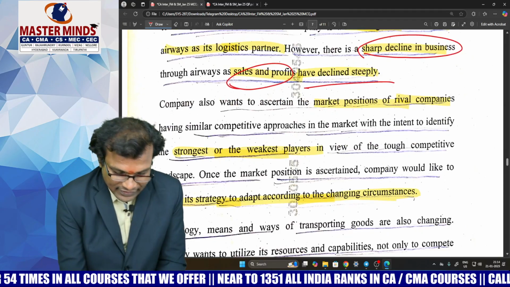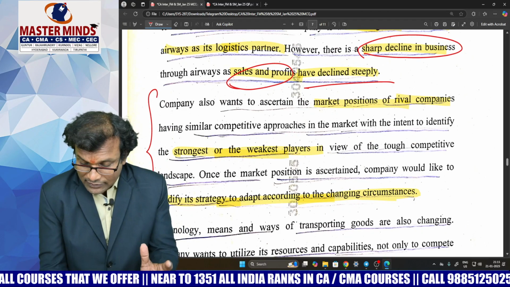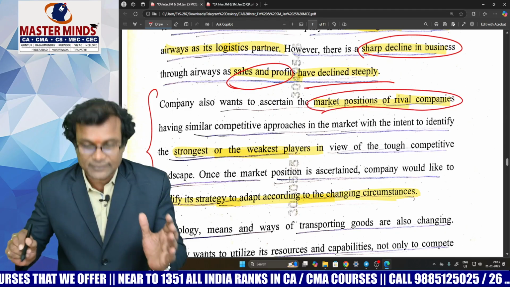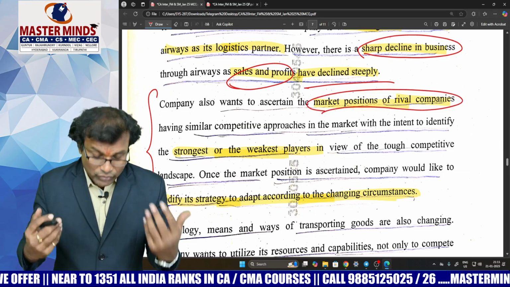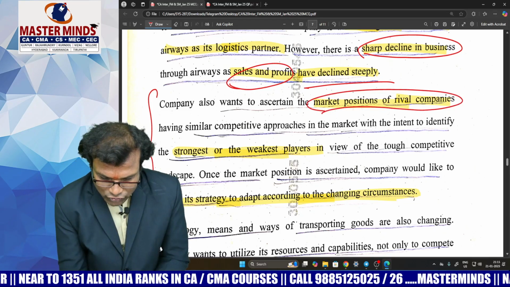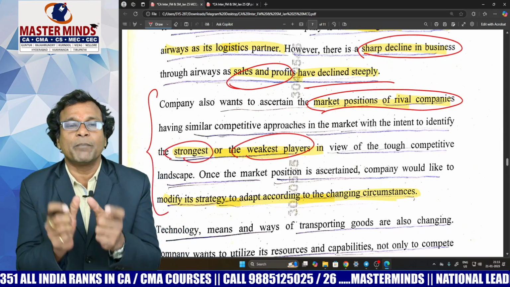Now look at the second paragraph, the essence of the second paragraph. The company also wants to ascertain the market positions of competitors. They are willing to identify who is the strongest competitor and who is the weakest player. They are trying to do some competitive analysis.